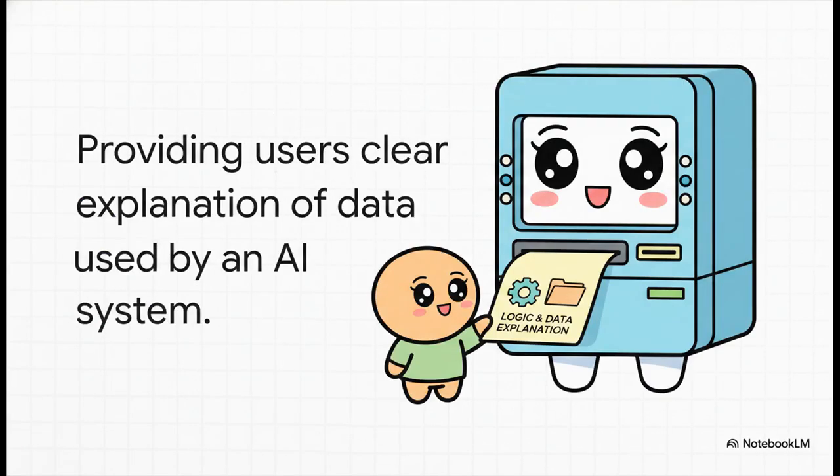Grounding this explainability requirement again, think of an AI credit scoring system. If someone is denied a loan by an algorithm, they have a fundamental right to know why, right? Explainable AI ensures that the bank can actually provide the user with a clear, understandable explanation of the specific data points and the exact logic the AI used to make that denial. It builds trust, and obviously, it keeps you legally compliant.